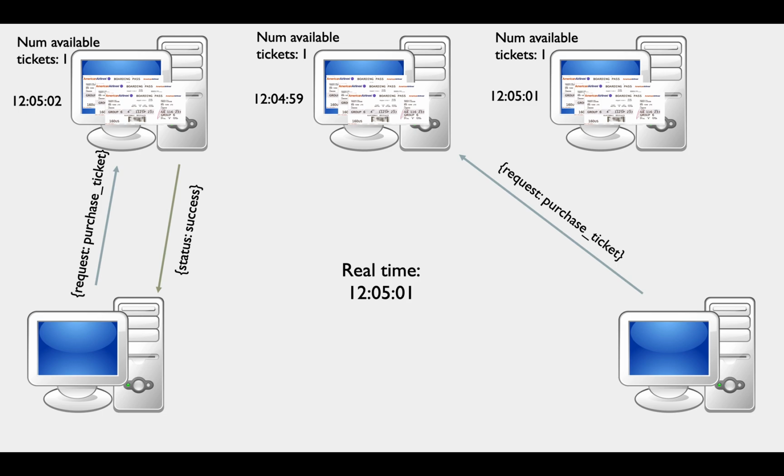So if we wanted to order by timestamps, the machines would have to roll back their changes, complete this new request, and then replay all of the requests that happened after. This is clearly not ideal because now we've sold the same ticket to two different clients. And as this example illustrates, physical clocks can be inaccurate, so we need a better way of ordering events.